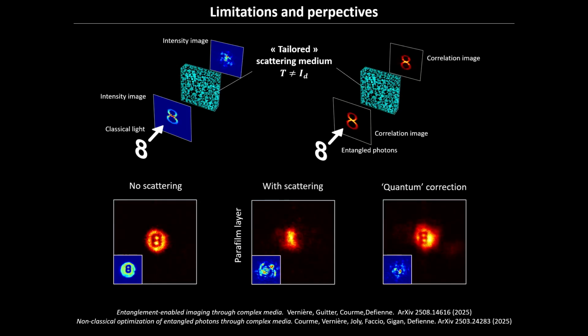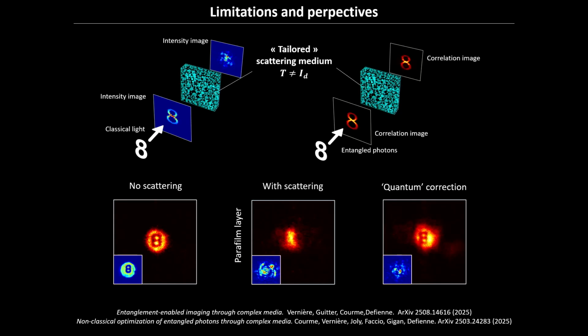You can all understand that. Without any scattering, you see the classical image, this is an 8, and you have the 8 in the correlation. Okay, it's not the best, but okay. You put some scattering, you see nothing. You put a correction that is adapted to photon pairs. So essentially, you tailor the scattering medium, and you can see the 8 again, but the system is still opaque. So you can transmit an image through a scattering medium by encoding it onto spatially entangled photon pairs, but it's not transparent to classical light.